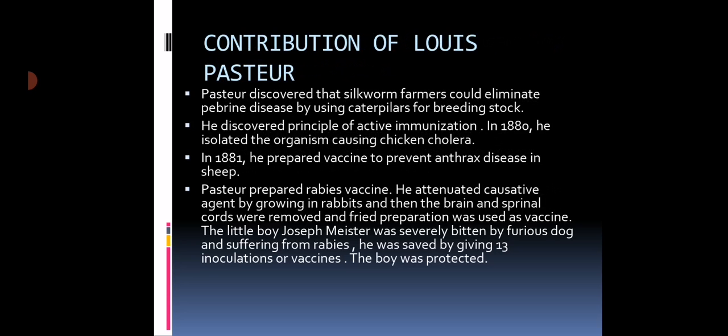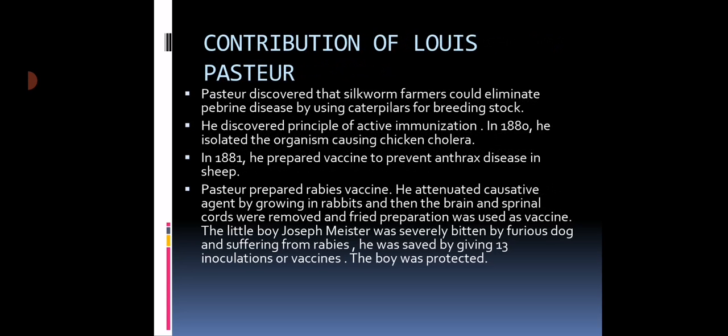It means that chicken cholera was studied by the scientist Louis Pasteur, and he discovered that if the causative agent is already inoculated in the person, immunity will be there in the person who has been inoculated with the antigen or the causative agent already.